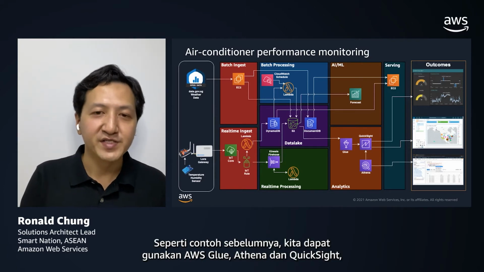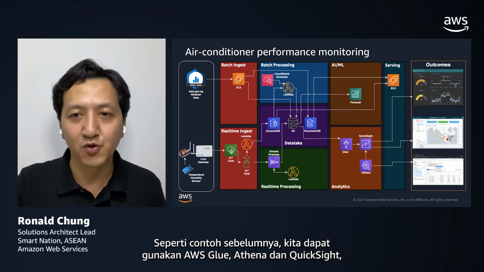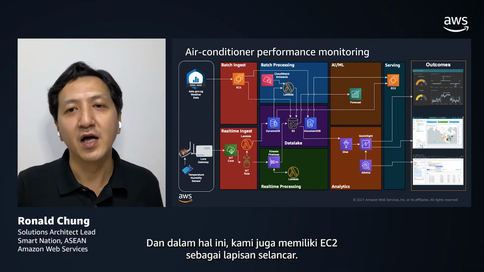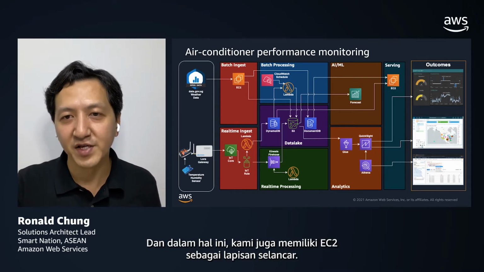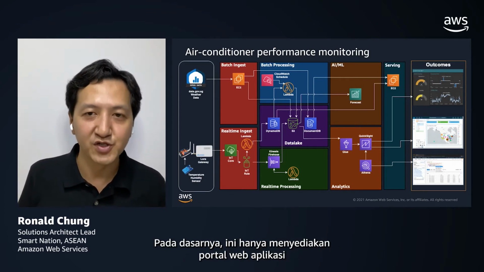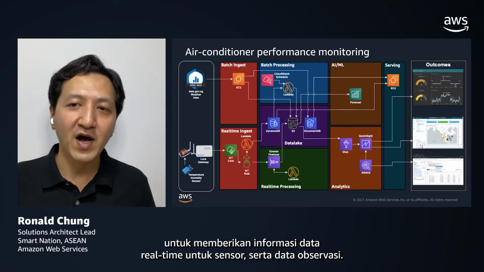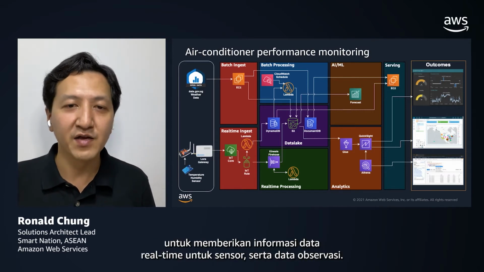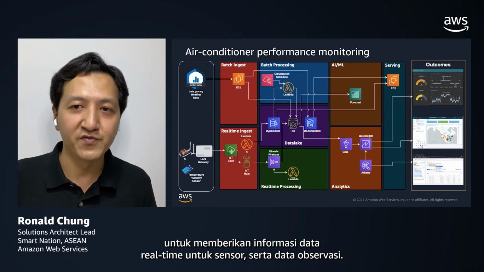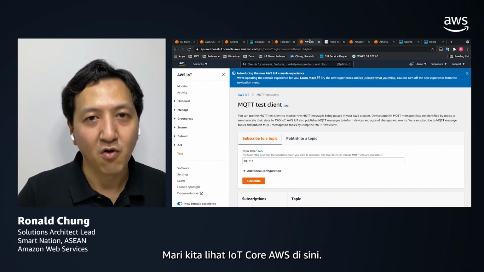Like in the previous example, we can utilize AWS Glue, Athena, and QuickSight to create the dashboard easily. In this case, we also have an EC2 to serve as a serving layer. Essentially, it just provides a web app portal to provide some real-time data information for the sensors as well as the observatory data. So let's have a look at the AWS IoT Core here.